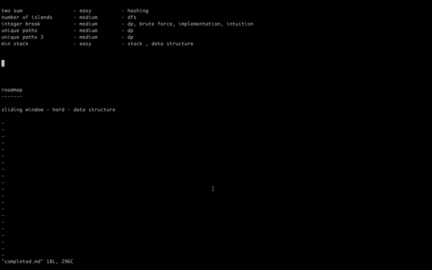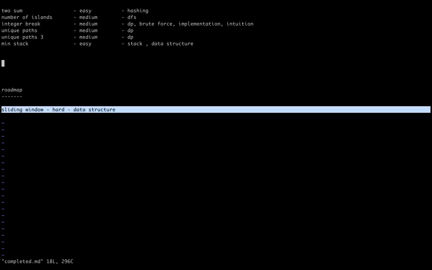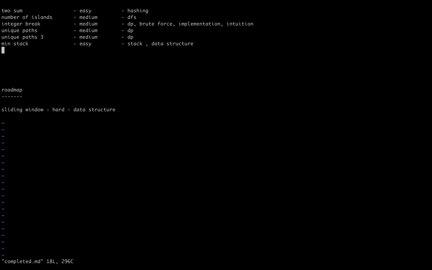And this is the roadmap that I'm thinking maybe we can do this question later, but later, not now. And we just did invert binary tree, which is quite easy, and it was related to tree recursion. So yeah, these are the number of questions that we have done till now, 4 medium and 3 easy.